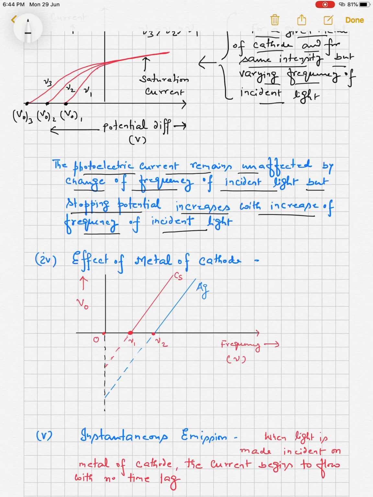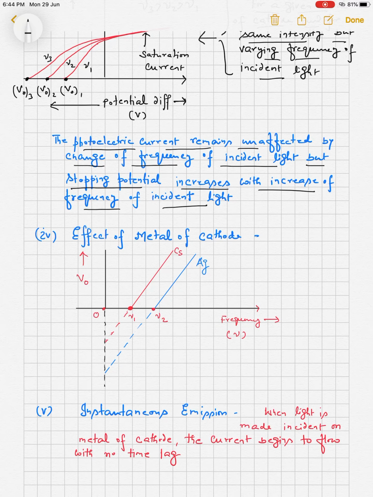And the fifth experimental observation is instantaneous emission. When light is made incident on the metal of the cathode, the current begins to flow with no time lag. So these are the experimental results of photoelectric effect of this chapter. Thank you.